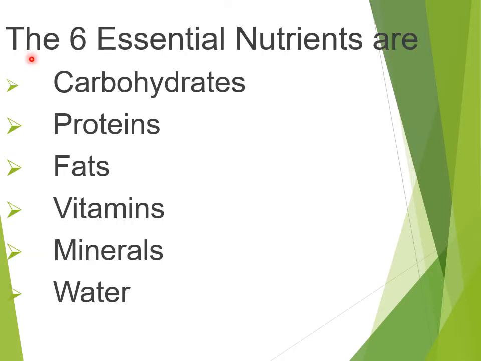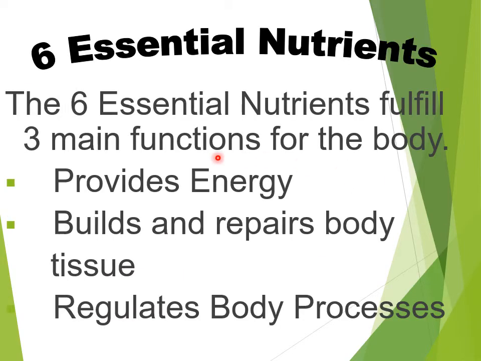So in the present slide, you can see there are six essential nutrients present in the food. The first one is carbohydrates, second proteins, third fats, fourth vitamins, then minerals and water. Now see what these six essential nutrients give us. They perform three major functions for the body. First, it provides energy. It builds and repairs the body tissue, as well as it regulates the body processes.